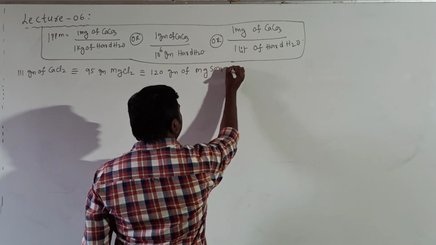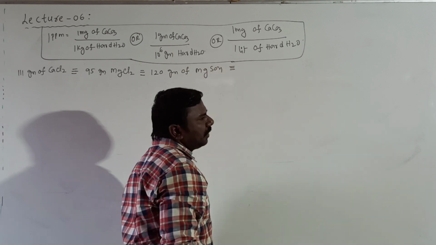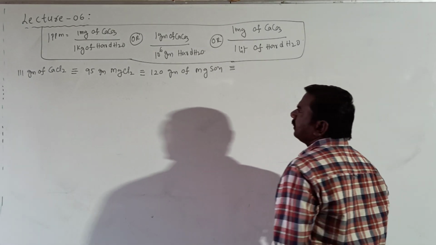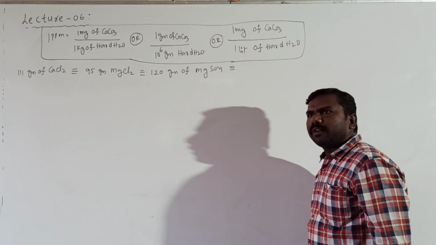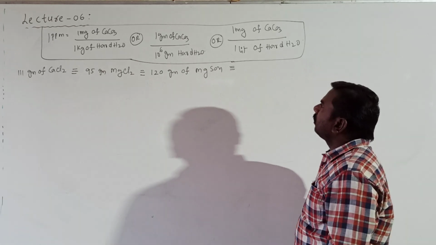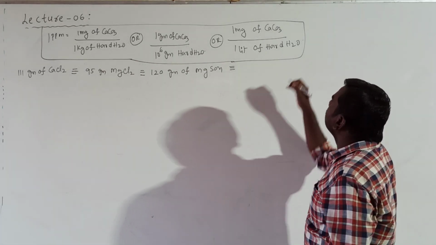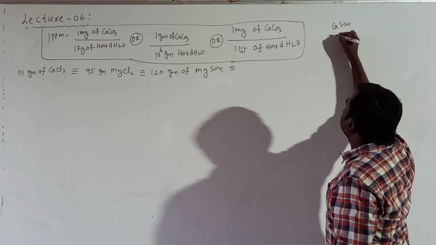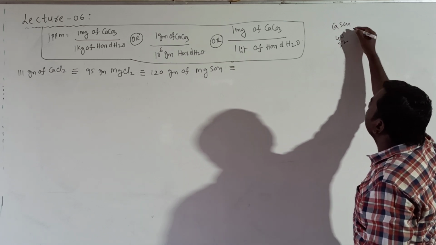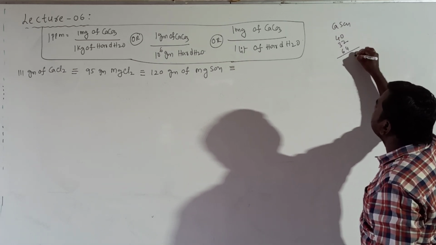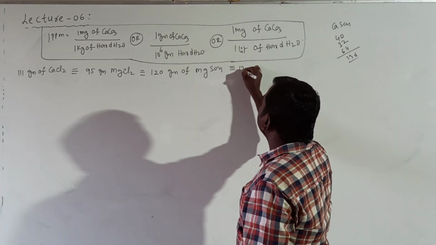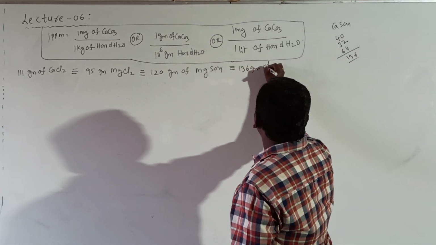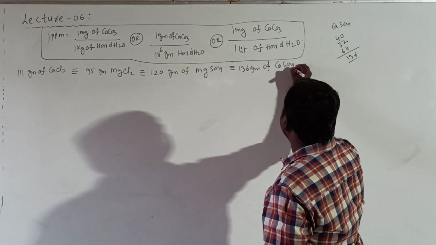MgSO4, equivalent to that of another one, CaSO4: calcium 40, sulfur 32, oxygen 64. So 136 it is. 136 grams of CaSO4.